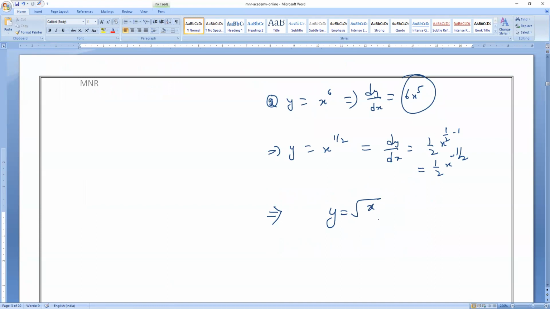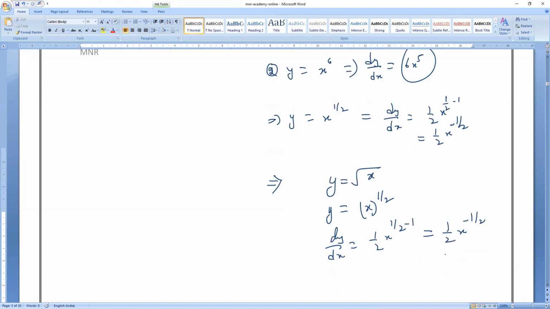So, root of x. Root of x means how can I write it? Can you tell me? x means x power 1, so root x is x power 1 by 2. Now, can you tell me what dy by dx will be? Just now we have done it. It will be 1 by 2 into x power minus 1 by 2. Am I clear?